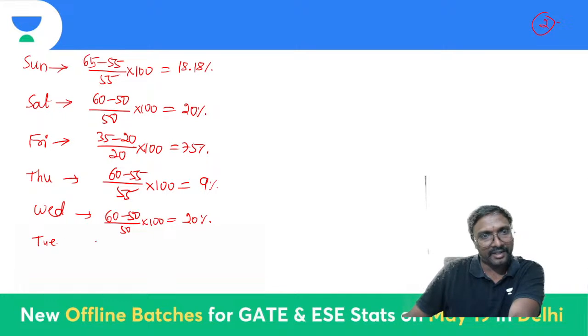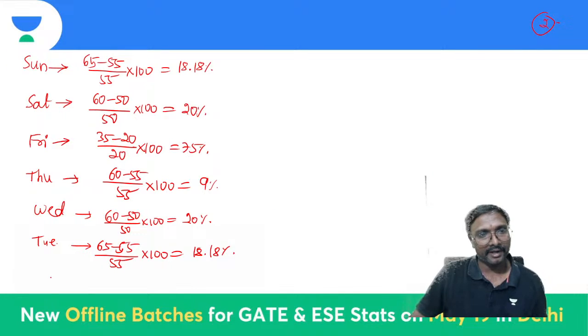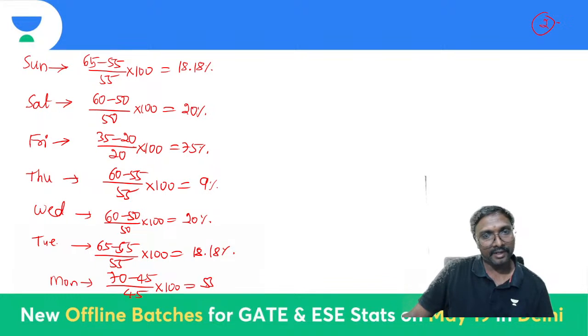And Tuesday, if you observe, is the same. So Tuesday, what is it? 65 and 55. 65 minus 55 by 55 into 100. It is the same as the previous value, 18 percent. Next, Monday, 70 and 45. That is 70 minus 45, divided by 45, into 100, that is 55.5 percent it comes to.